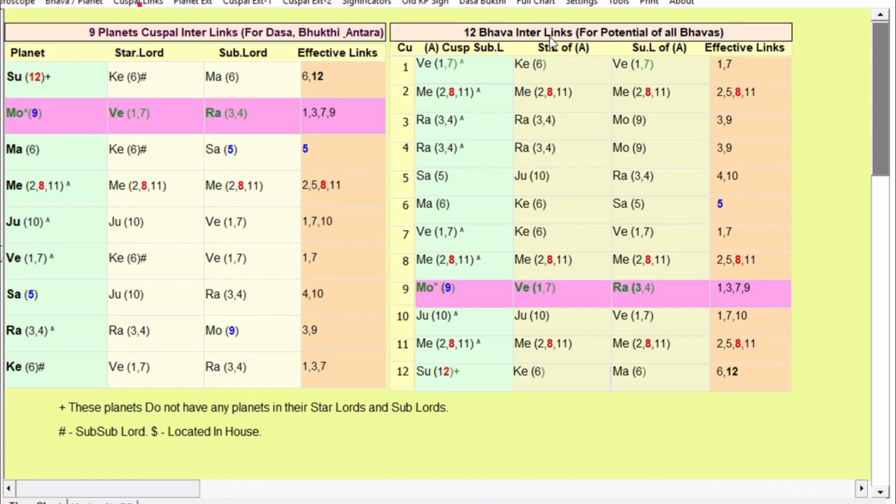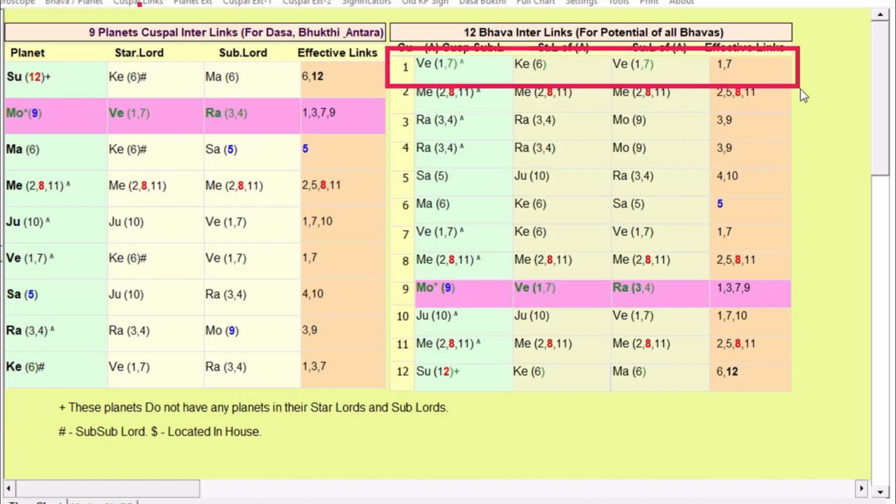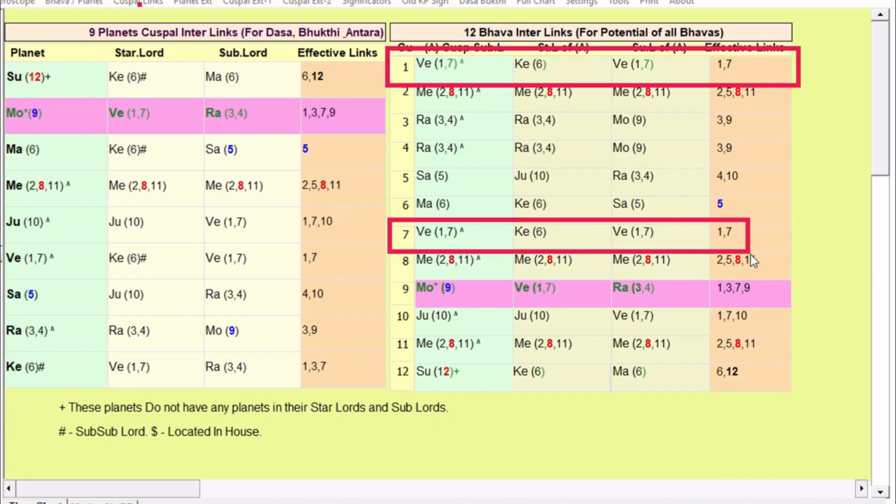ठीक है. So in order to analyze the question, first we need to check the Lagna Bhava. If you see the Lagna, Venus is coming as the sublord for the Lagna, and Venus is standing on Ketu's star. Then again Venus is coming as the sublord actually. Venus is connected with the first house as well as second house. So one thing is very clear here.